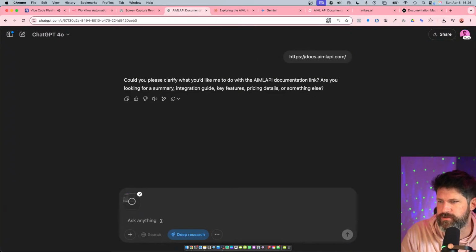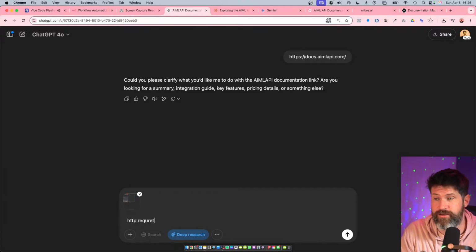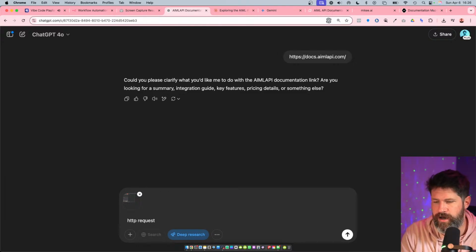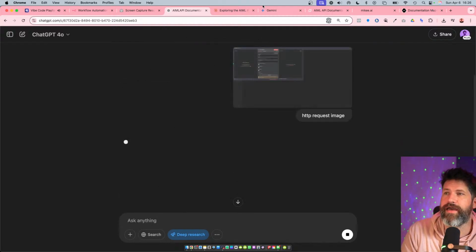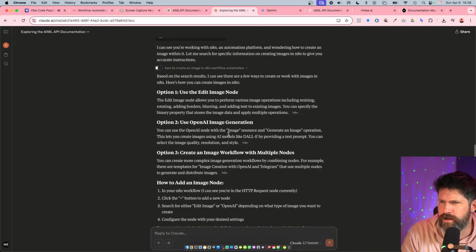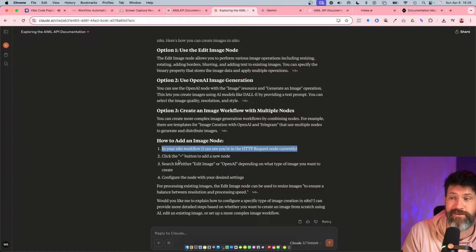So then let's do this on this one. HTTP request is the way to call custom request APIs, basically. You can call any API, you can call a website really, and HTTP request image. And then you can see what happens. So then it comes in here and starts telling you, okay, in your n8n, so it starts just telling you what to do.